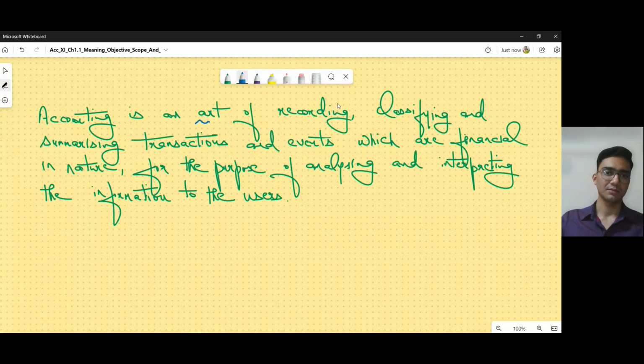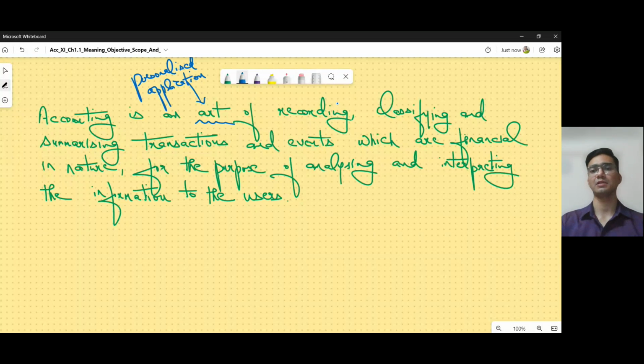Accounting is an art. Why is it an art? Because it is a personalized application. How is it a personalized application? Think about this in terms of any person doing his books of accounts or making his books of accounts.